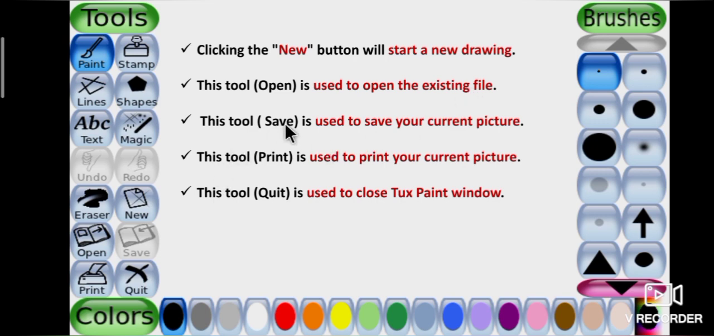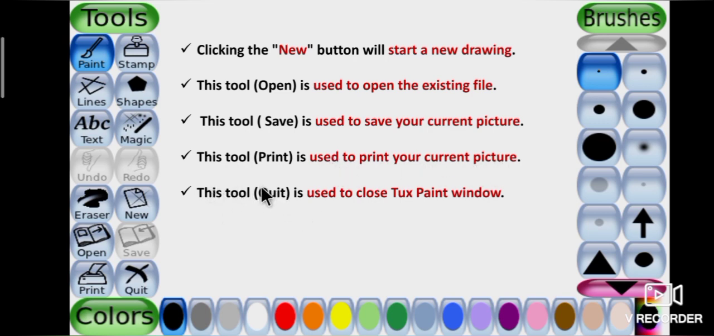Next one, save tool. This tool is used to save your current picture. See the picture, students. Here save tool is present. Next one, print tool. Print tool is present below the main screen. This tool is used to print your current picture.